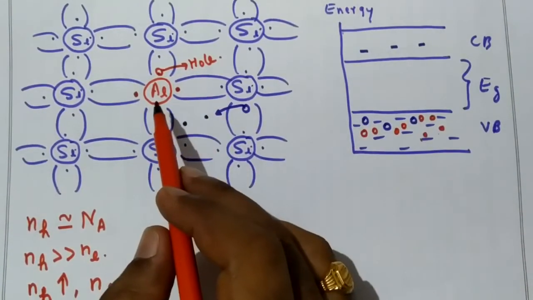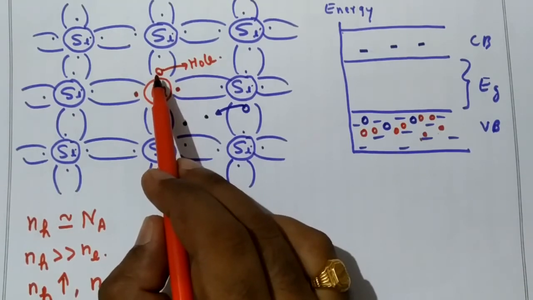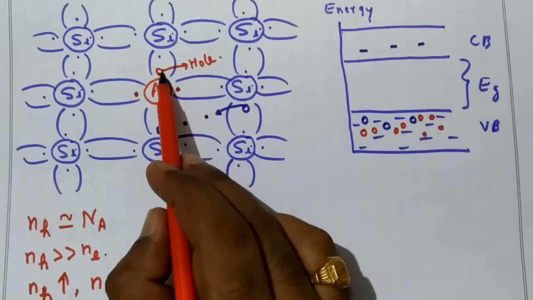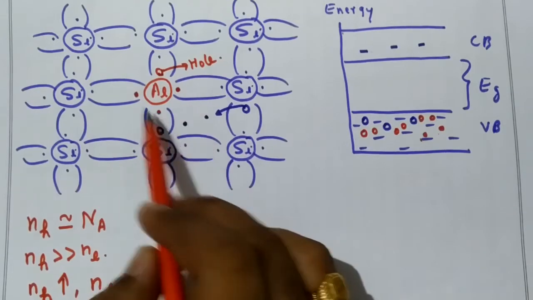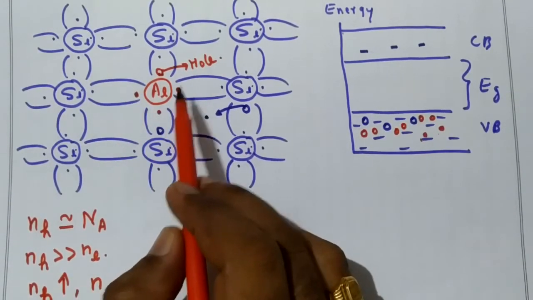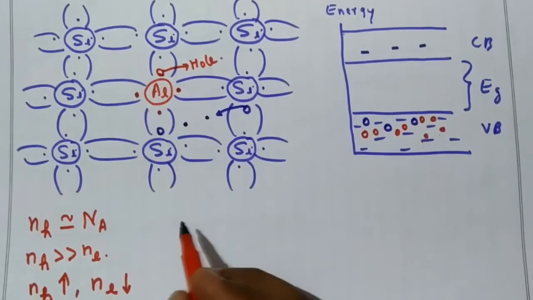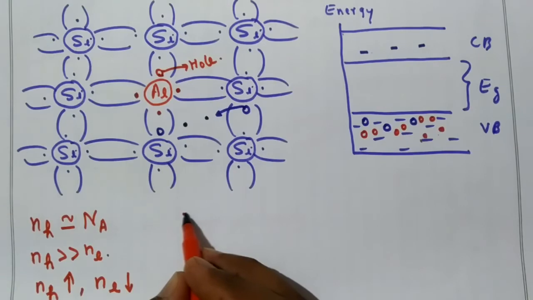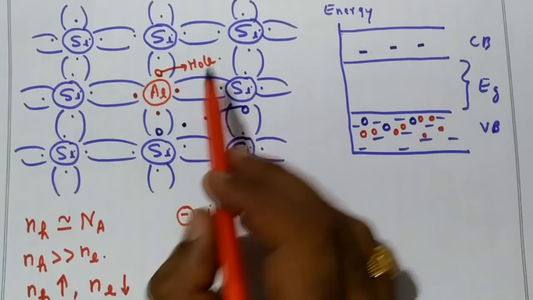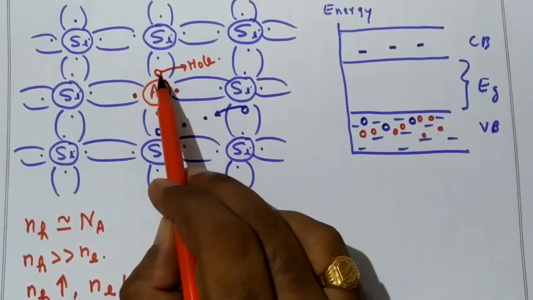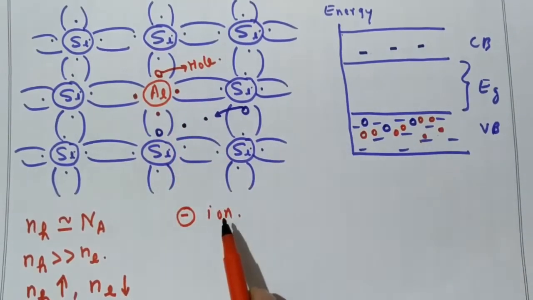Coming to this impurity atom, if it gets one electron, this impurity atom becomes negatively charged, because actually for the neutral atom it requires 3 electrons. One more electron it gets, therefore the negative charge becomes more and that ion becomes a negative ion. So after getting an electron from outside, this acceptor impurity becomes a negative ion.